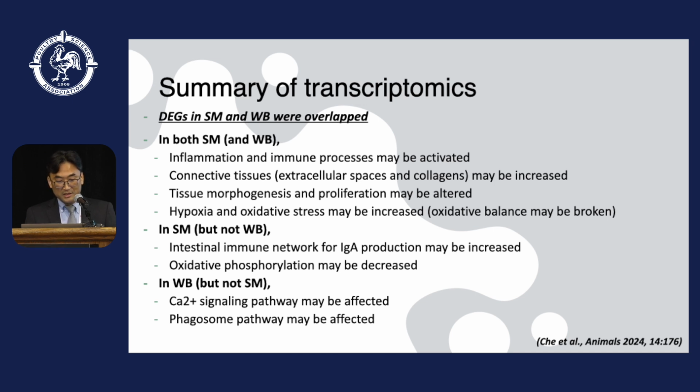In spaghetti meat only, the intestinal immune network for IgA production may be increased, and oxidative phosphorylation may be decreased. In woody breast only, but not in spaghetti meat, the calcium and phagosome signaling pathways may be affected.